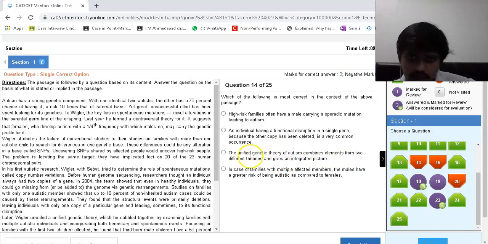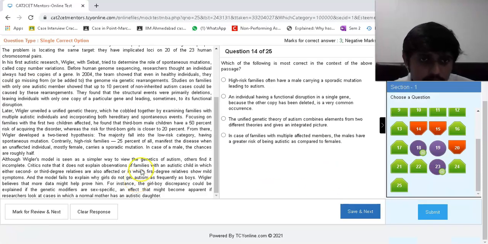I don't know where this one comes from. This I know that I have seen. Yes, right, there was something with 50% and 20%. Focusing on families with the first two children affected, multiple affected, with the males. He found that third-born children have. Yes, I'll go with this.